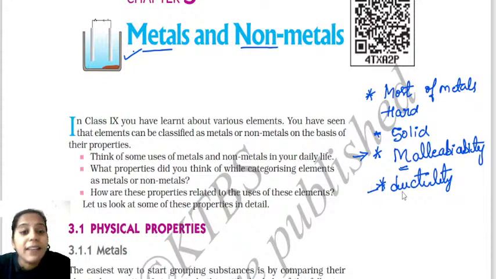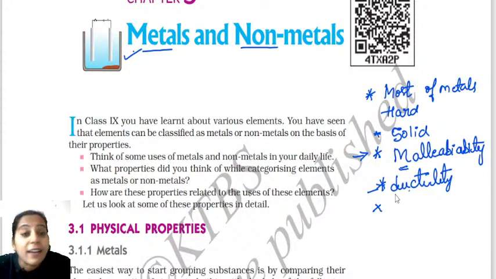So basically when they ask a give reason question in the exam, what you have to do is think which property is synchronizing there. You have to know which property it is. That is very important. Metals are ductile in nature.